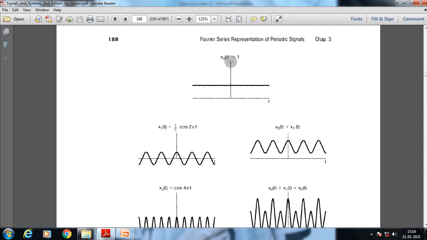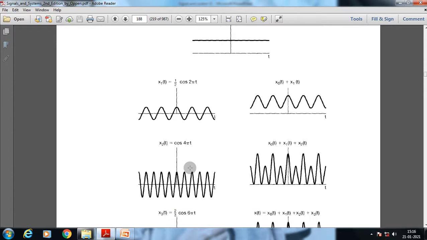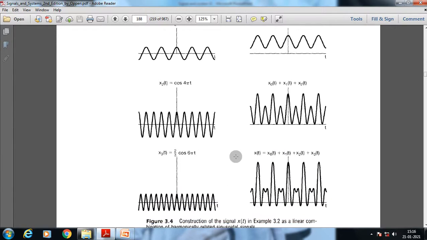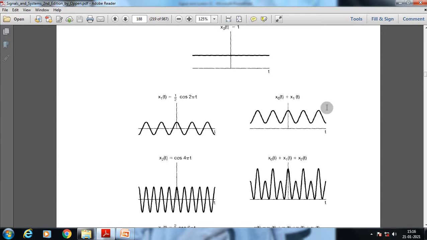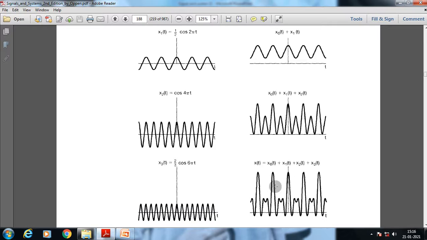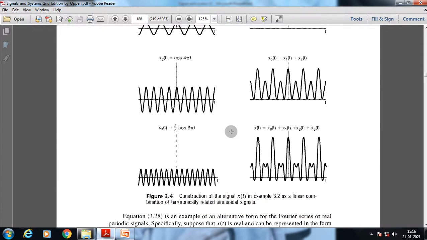Now if we take a graphical representation, the value of x0 t is 1, so it has a DC value, and x1 t is plus half, the DC value of cos 2 pi t. In x2 t, no DC value has appeared, and this is x3 t, 2/3 cos 6 pi t. As we add all these forms, we get the final form of the function. So after adding all the cosine functions, we get the final result.